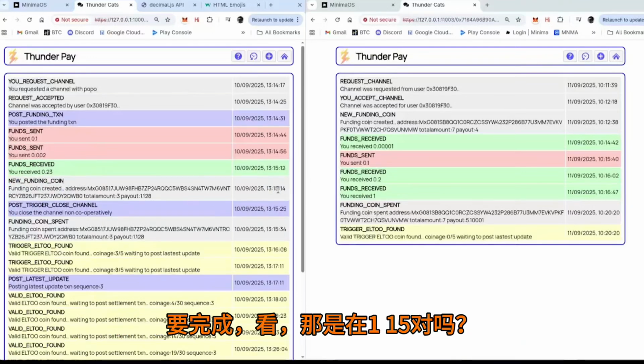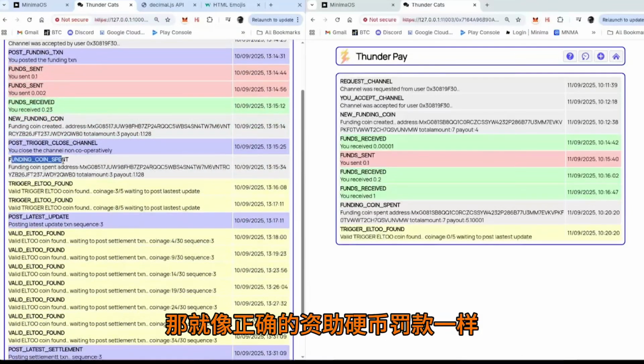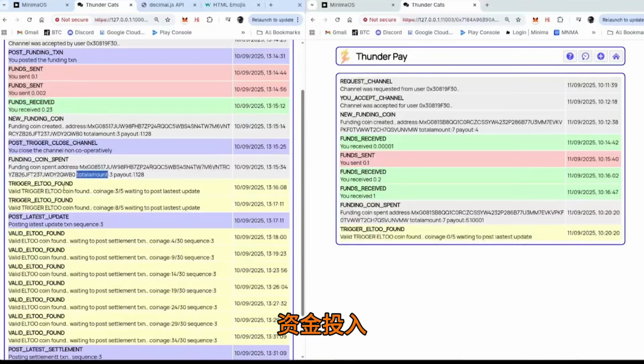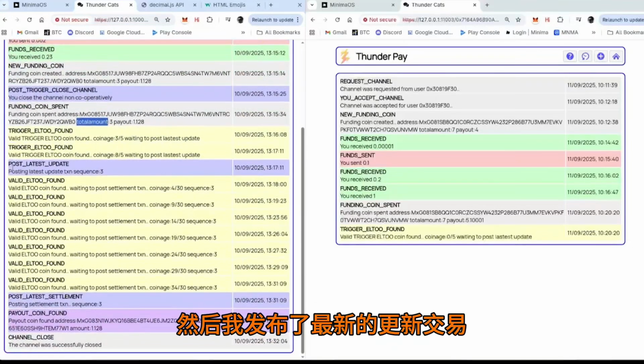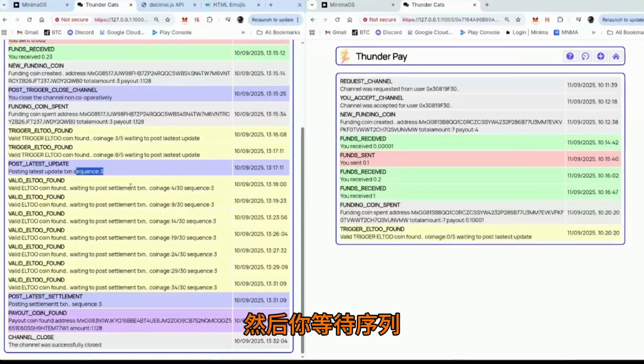See, that was at 1:15, right? And then 10 seconds later, it's like, right, I'm getting out of here. I don't want this channel. So I posted the trigger. Then funding coin spent. Then it found the trigger L2. Then I posted the latest update transaction, which was on sequence 3 because we did 3 transactions. And then you wait for the sequence. You need to wait 30 blocks.